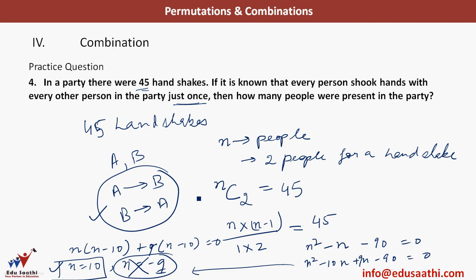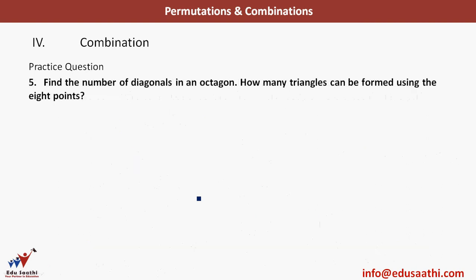This is also a very typical kind and it's generally asked. Let's move to question number 5. Find the number of diagonals in an octagon. How many triangles can be formed using the 8 points? So an octagon has 8 vertices, as we know.